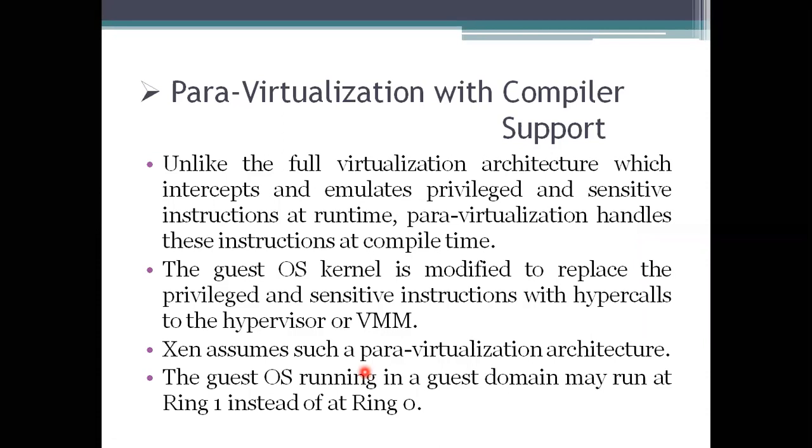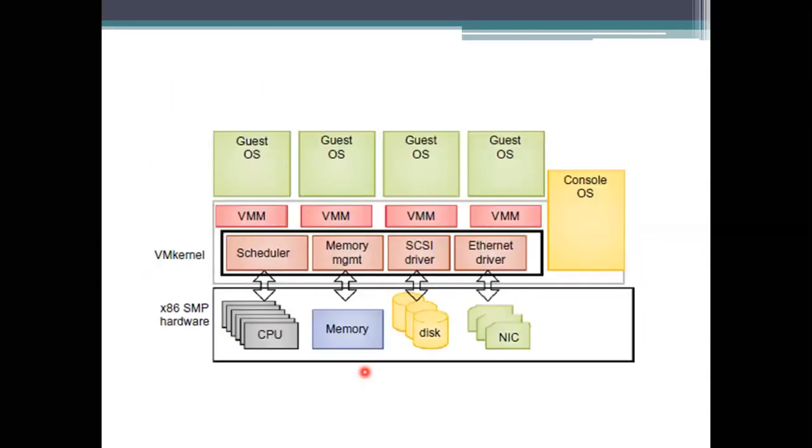And we have one more example, para virtualization with compiler support. This example is the VMware ESX server architecture, which uses para virtualization. When we discuss para virtualization, it makes changes to the guest operating system we are using.